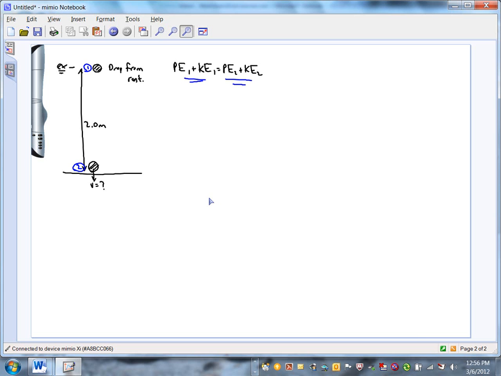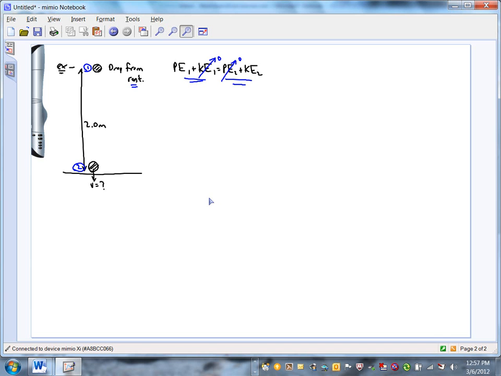So first of all, think about your kinetic energies. Is the kinetic energy of that ball at either of those two positions 0? Right, Molly? At the first position it's 0. We'll cross it out. And why is that? Because it's not moving. We're dropping it from rest. Yes, there's no kinetic at position 1. And how about your potential energies? Right, Tyler, what do you want to do? You're saying no potential at position 2. We're going to cross that out.